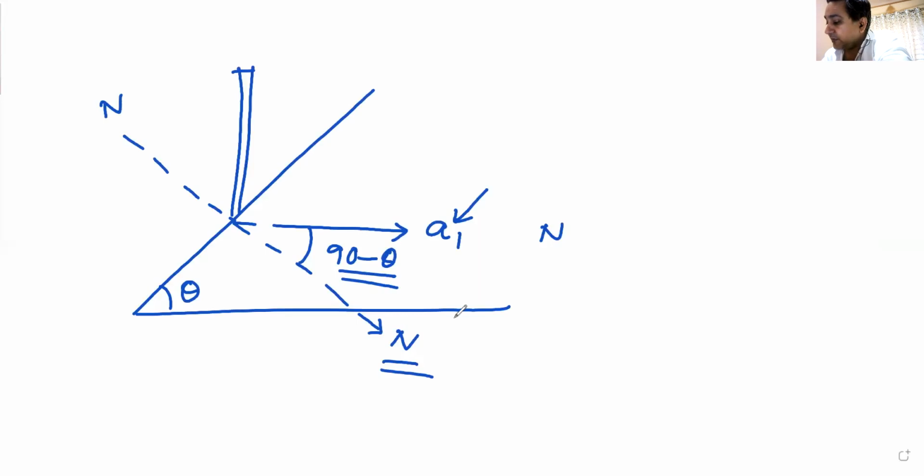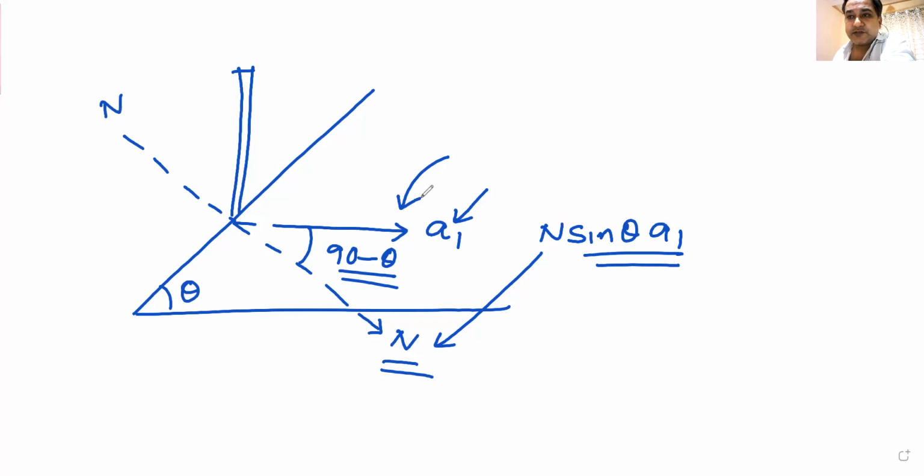Work done by this normal reaction on this will be N into the J component. Now you can see this. Work done by this normal reaction will be N into cos of 90 minus theta, which is sine theta. N sine theta into A1 will be the work done on this wedge.